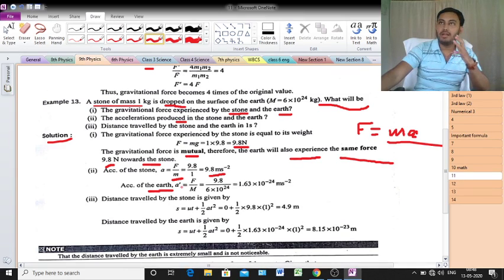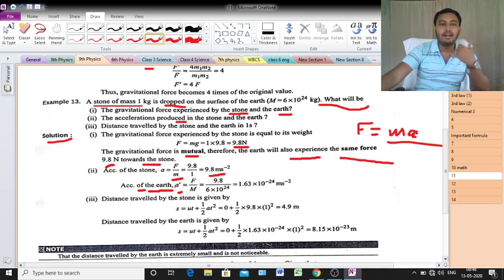Let's say the acceleration of the earth is a prime. The formula will be the same, F by M. Here it is capital M. What is the capital M? Capital M means the mass of the stone. No, the mass of the earth, because here you are calculating the acceleration of the earth.